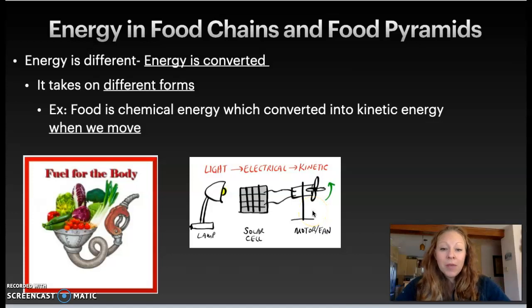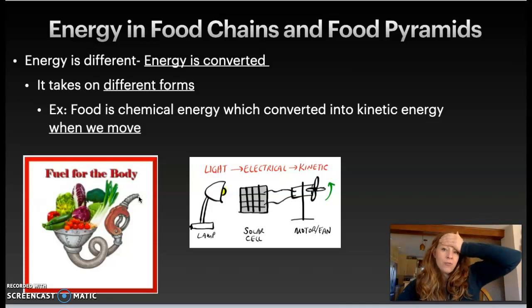So at every step there, the energy was converted. It changed form. It isn't recycled, it's converted because it takes on a whole different form. And so here we know that the sunlight was trapped in the bonds of glucose, and we can see that all of that energy is here in the food. And then we eat that food, and then that food fuels us. We convert that energy into kinetic energy. It helps us move and go.